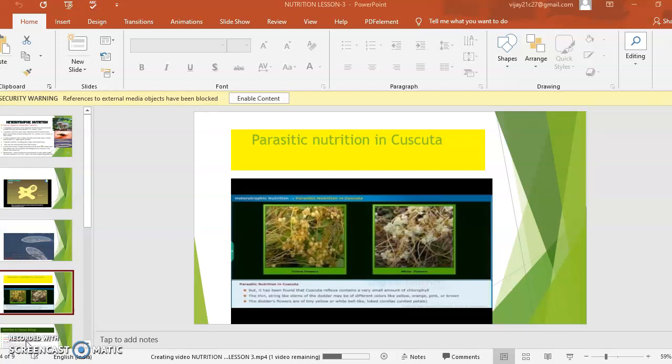So Cuscuta takes its nutrition from another plant by special roots. Those special roots are called haustoria. Cuscuta is the example for parasitic nutrition. Observe the nutrition process in the Cuscuta in this video.